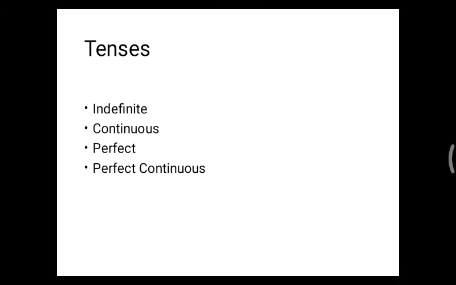Like simple present tense, simple past tense and simple future tense. In a similar way, present continuous tense, past continuous tense and future continuous tense, and similar with the other two also. I just hope you know about tenses and you have brushed up now. So let's begin with voices.